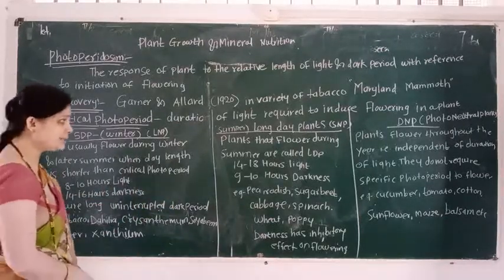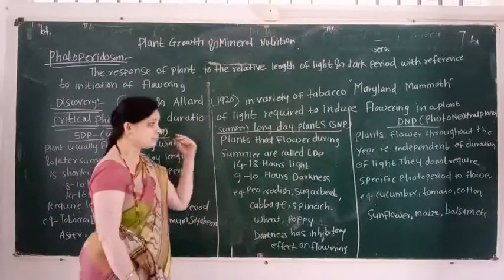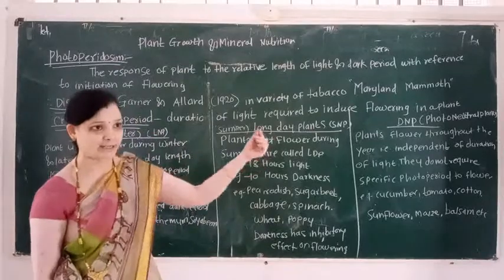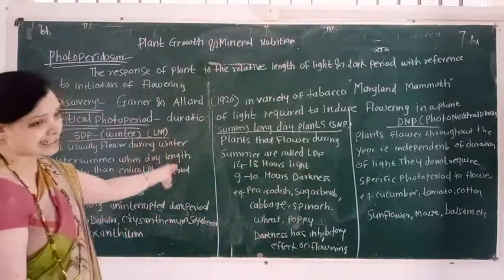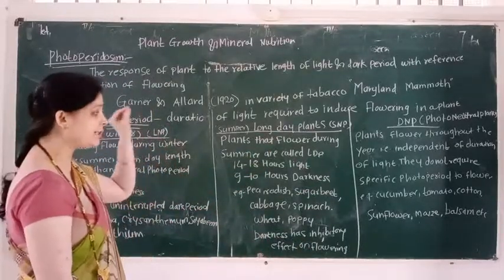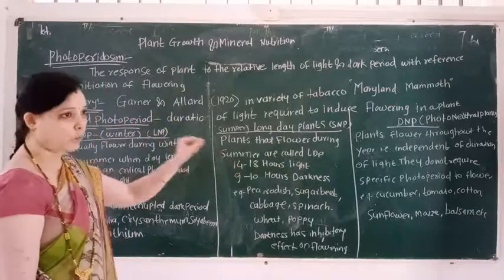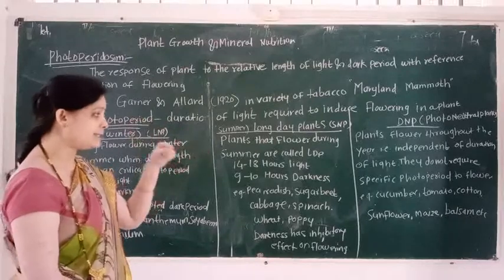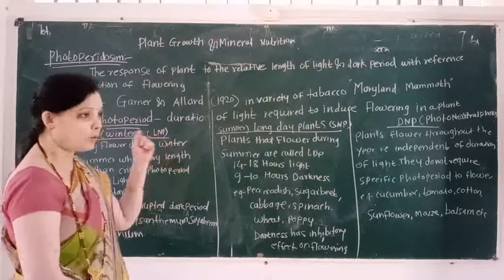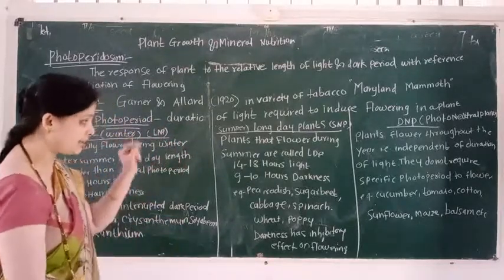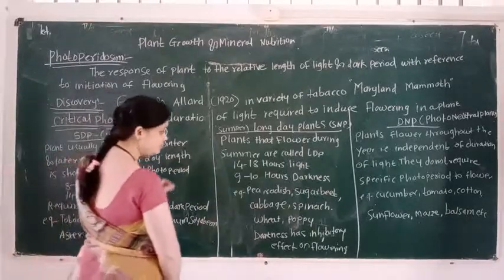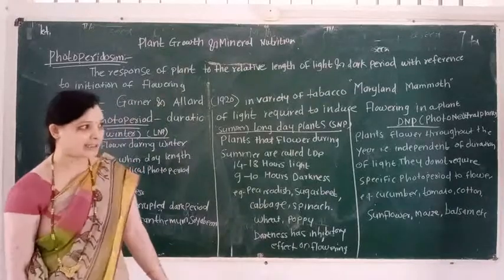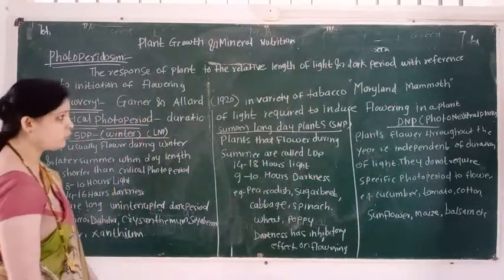Then second type is long day plant. The plants that flower during summer are called long day plants. They require 14 to 18 hours of light and 9 to 10 hours of darkness for inducing flowering. For example, pea, radish, sugar beet, cabbage, spinach, beet, poppy. Darkness has an inhibitory effect on flowering.